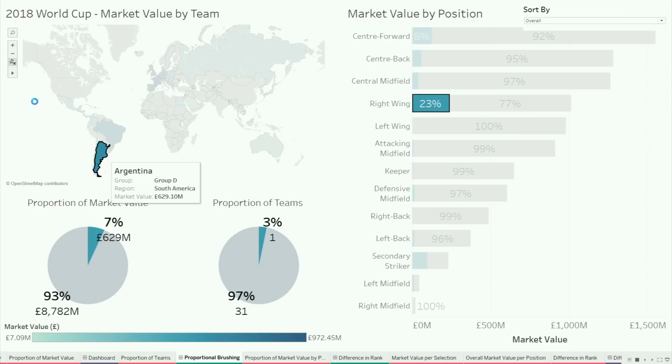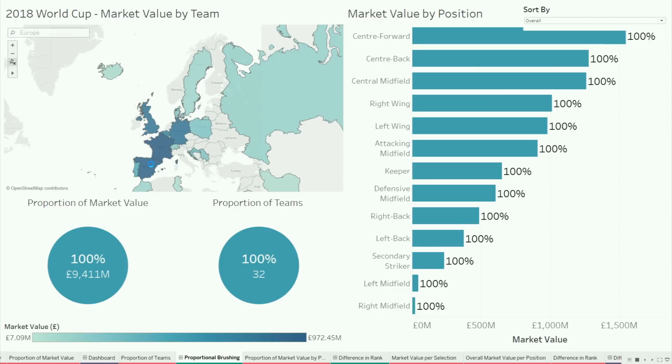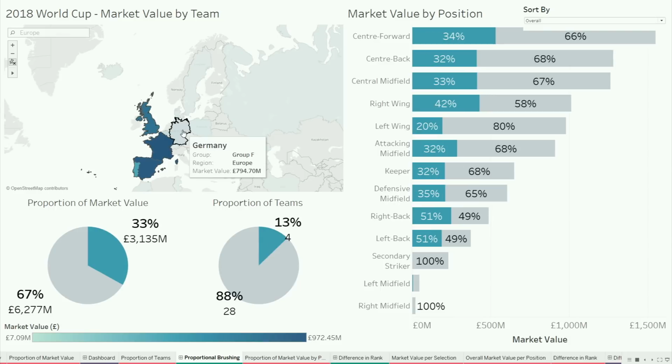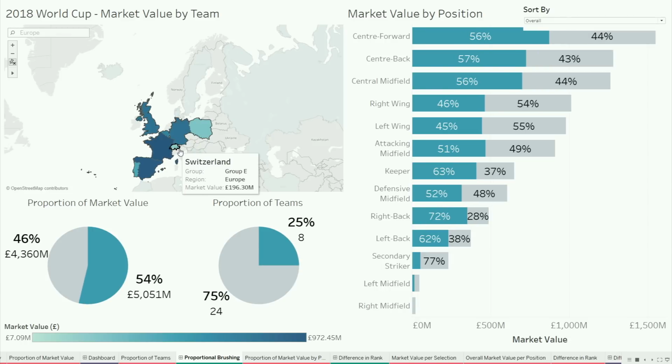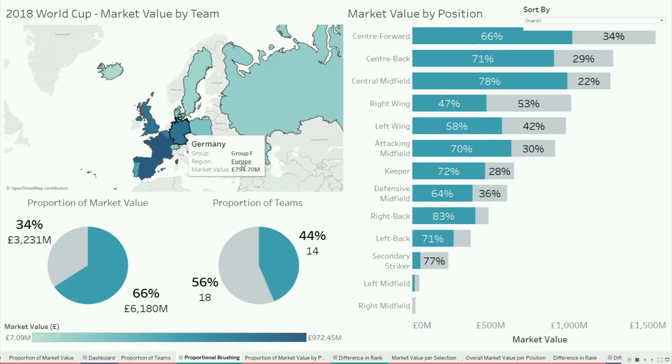Now if we go over to instead look at Europe. So let's start adding some countries here. Every time you add a country, it's adding to that proportion of total. Eventually you see here that we get to over 50% of the market value of the entire World Cup team just in this small selection of Western European countries. So let's just add all of Europe. And here we see again it's 66% of the market value and 44% of the teams.